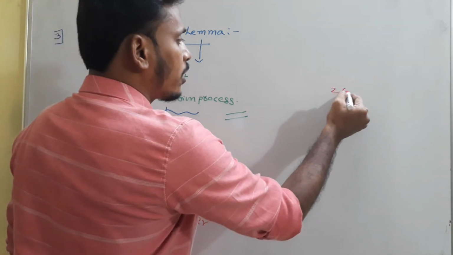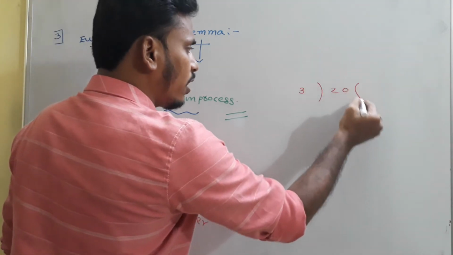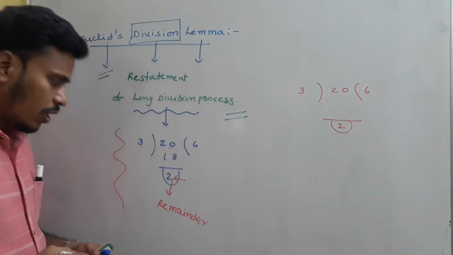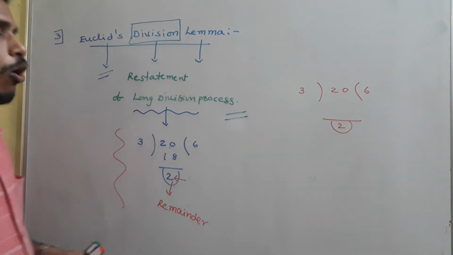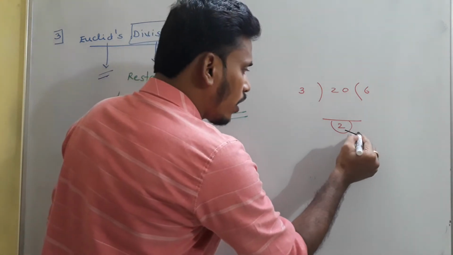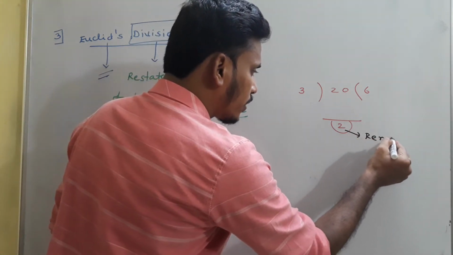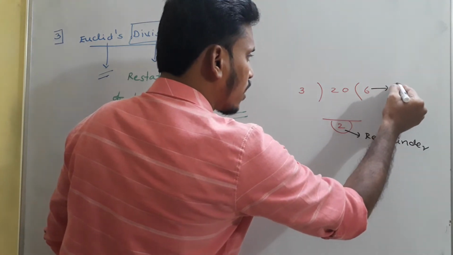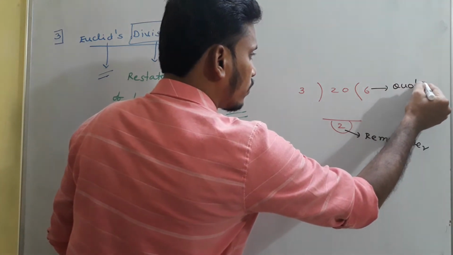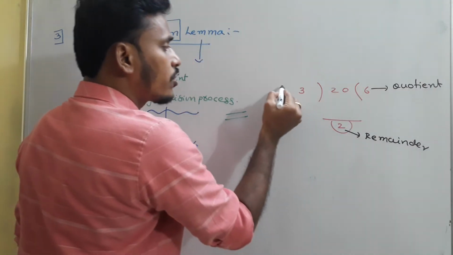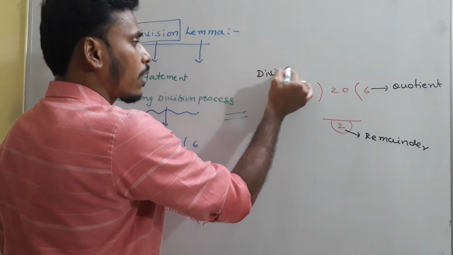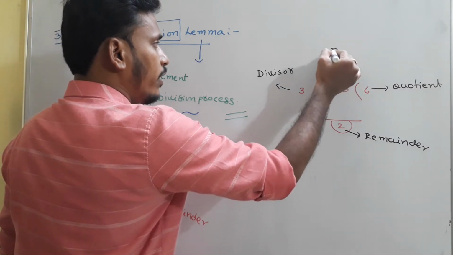Once again, if you divide 20 by 3, you get 6 and this is 2. As I mentioned, this 2 is the remaining objects, and that's why we call this 2 the remainder. We call this 6 the quotient, this 3 the divisor, and this 20 the dividend.